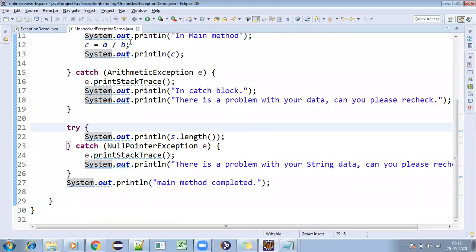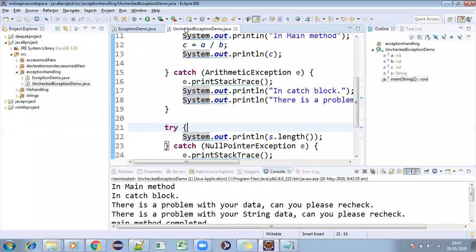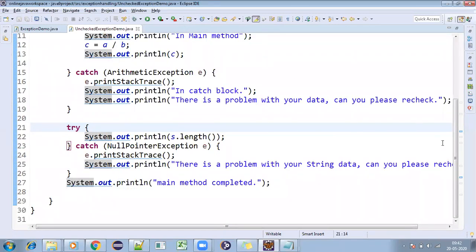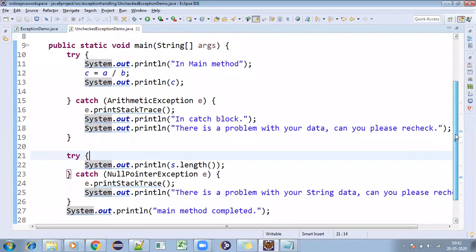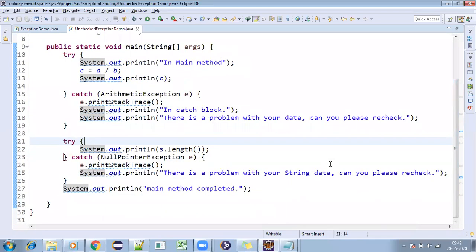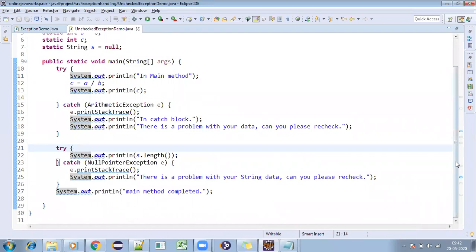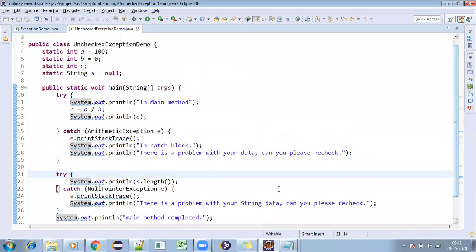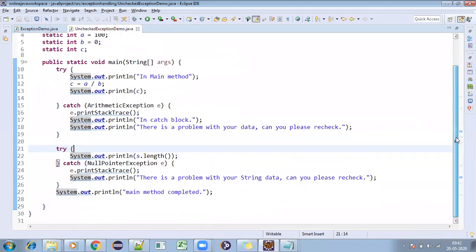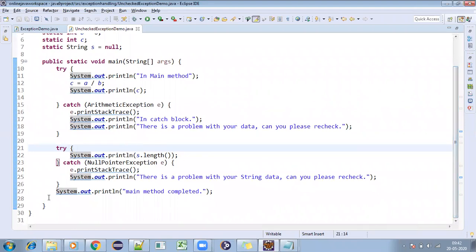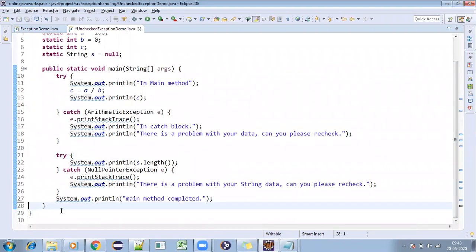So which one is recommended? Everything we can keep in one try catch block, or we need to keep multiple try catch blocks for multiple problematic statements? Whenever you have multiple problematic statements, then you need to give those particular things in multiple try catch blocks. You need to do it that way. So that will be the better option.